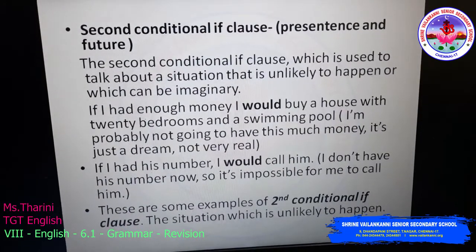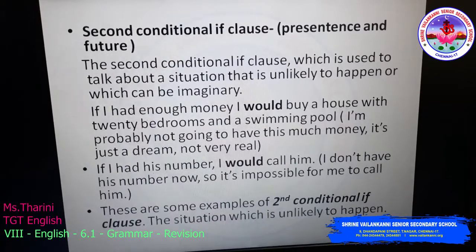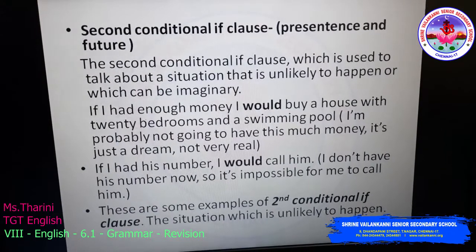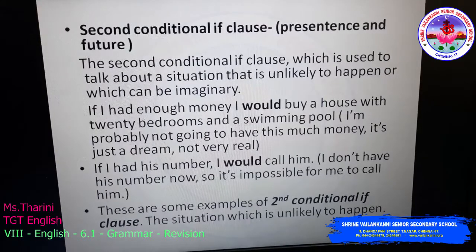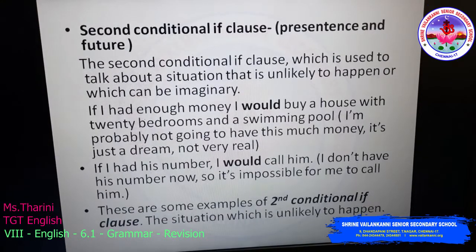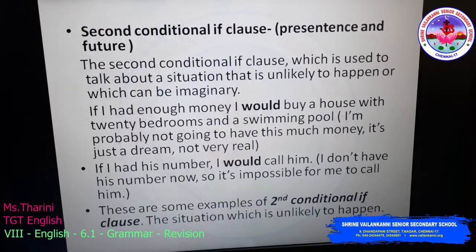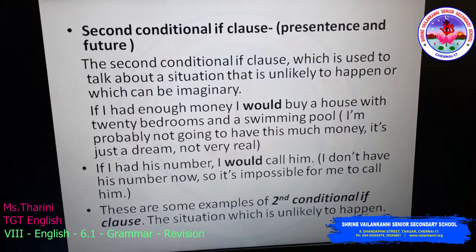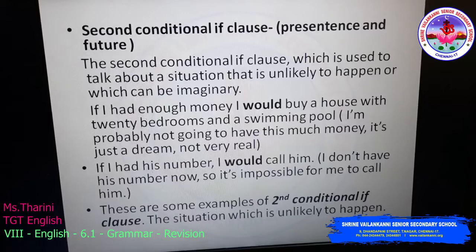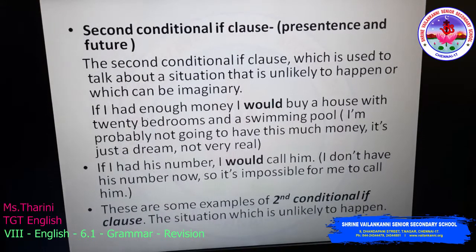If I had his number, I would call him. I don't have his number now, so it's impossible for me to call him. These are some examples of the second conditional if clause, a situation which is unlikely to happen.